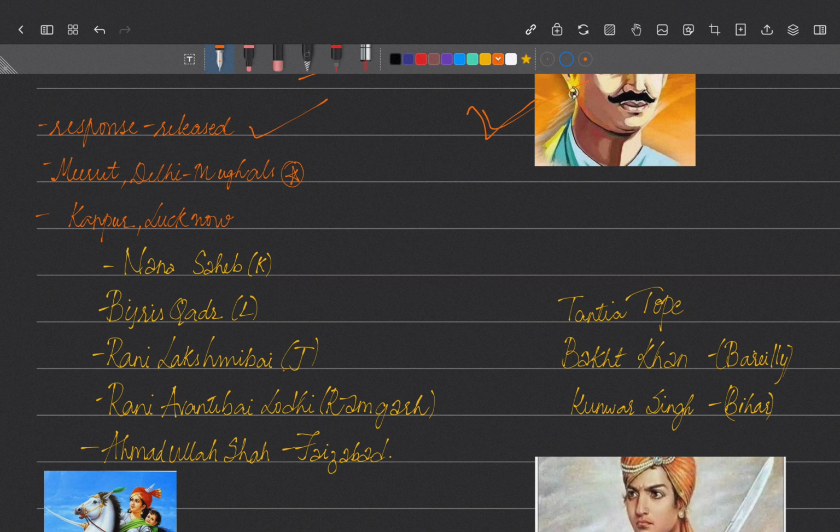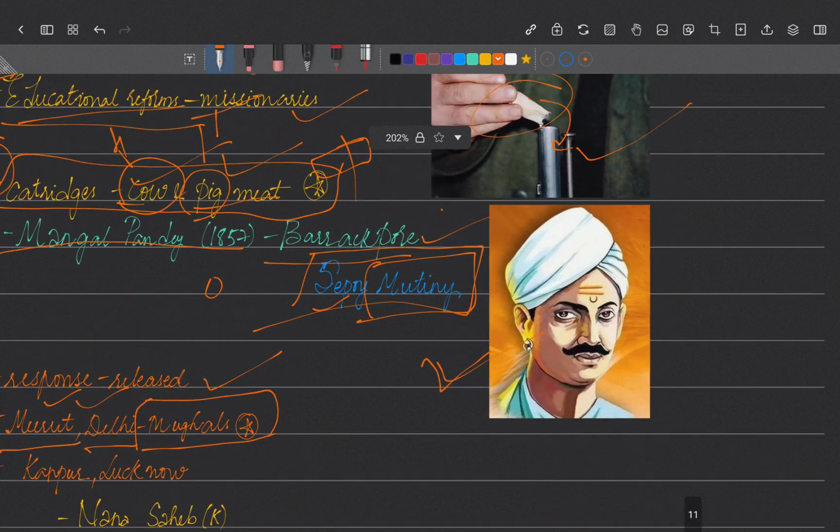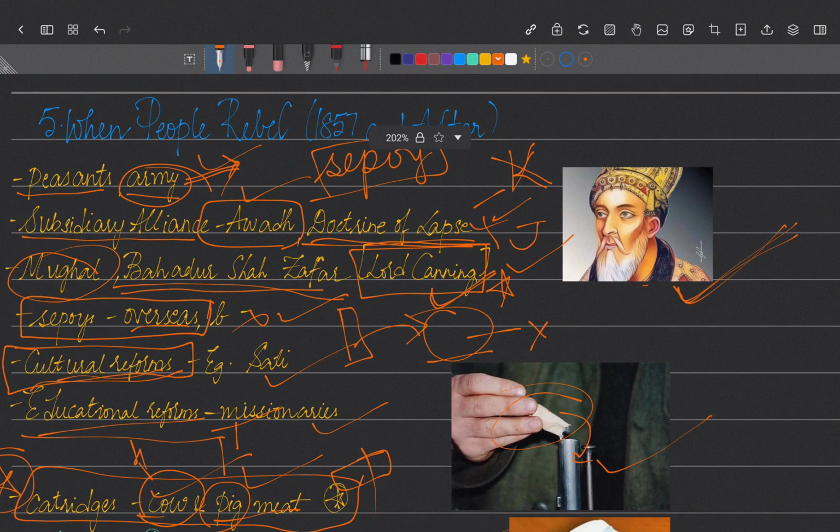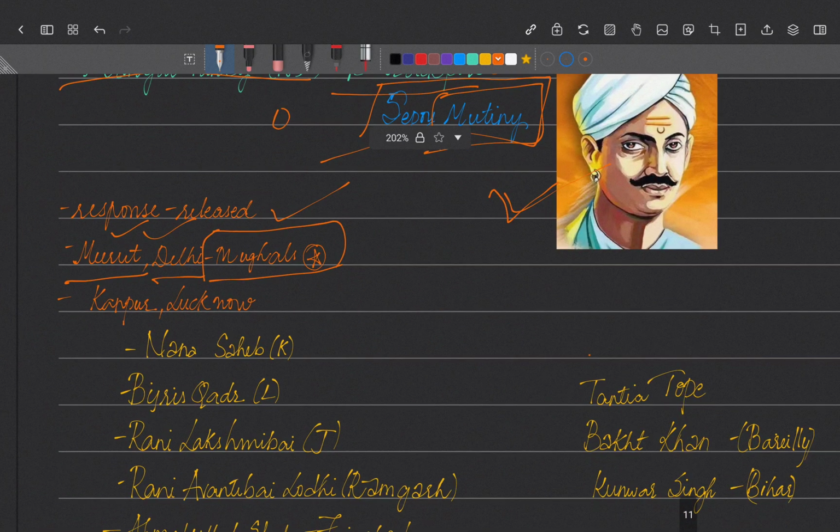Sepoys from Meerut marched and moved to Delhi. And what happened? Bahadur Shah Zafar was again put onto the throne. They requested Bahadur Shah, put him onto the throne, and declared him emperor of India again. So the Mughals had got back into the picture. They felt India should be under the control of the Mughals, so that when India is under Mughal control, every other province will also get its own power. In this way, they kept the Mughals in power.